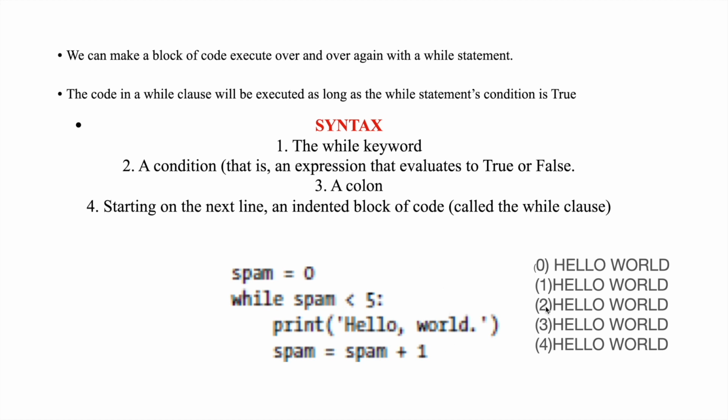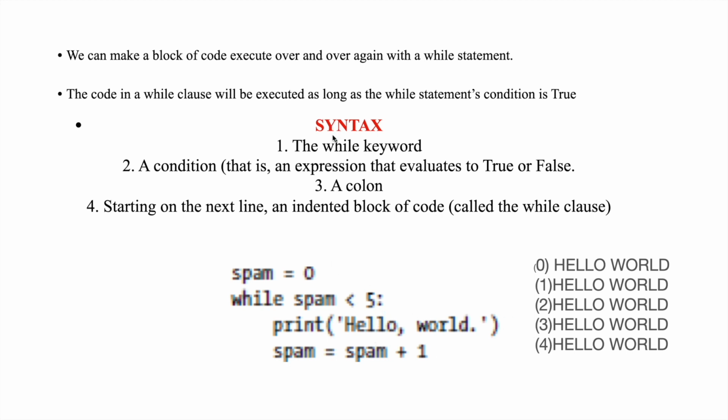So here you can see I printed the statement hello world how many times? 5 times. So a while loop is used when you want to do something over and over. If you want to repeat something over and over, you should go for a while loop like this. This is just a simple example that I explained now. Hope you're understanding, guys. If you have any doubts, please post them in the comment section. This is a simple example, right?